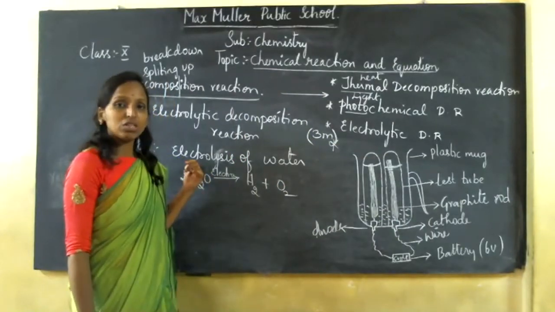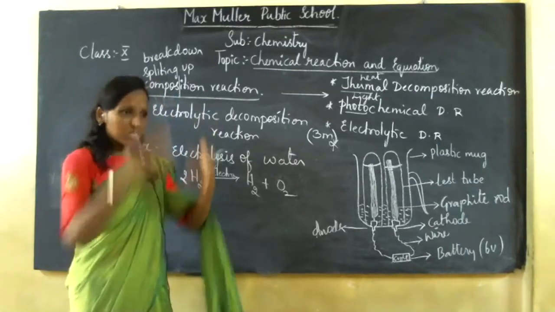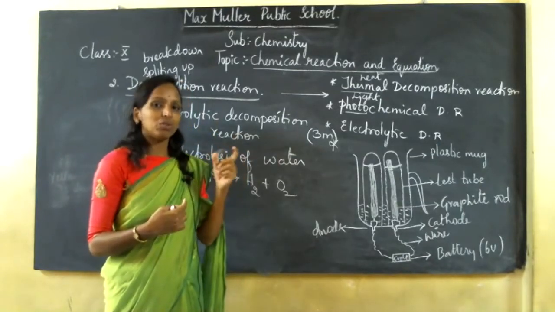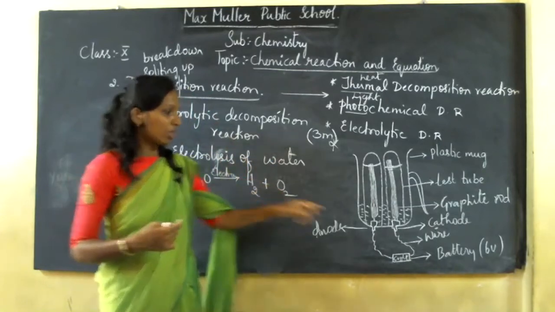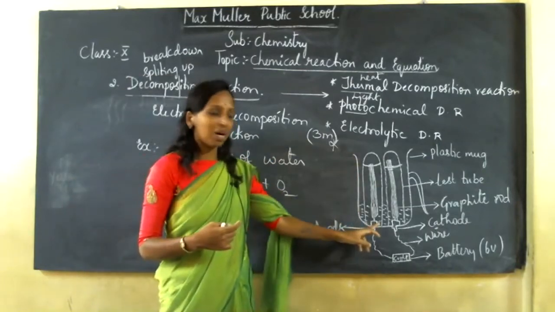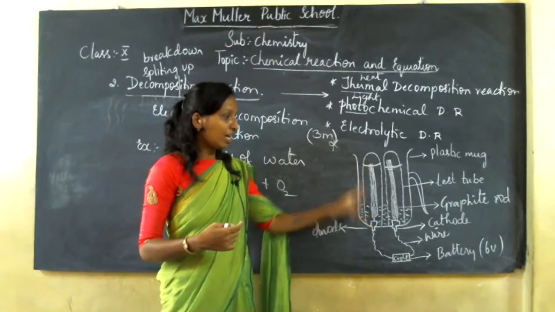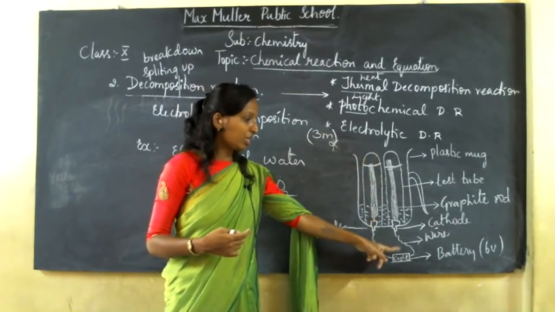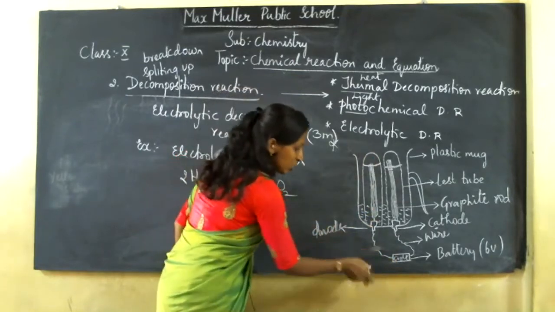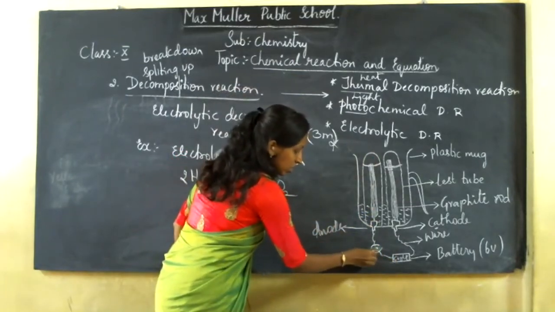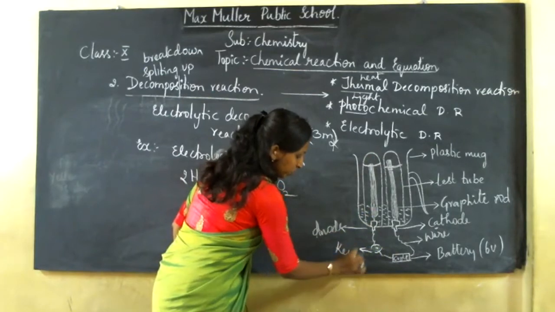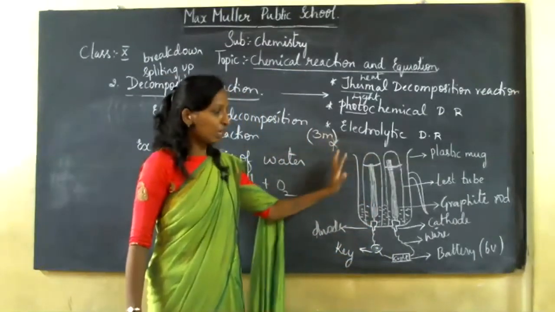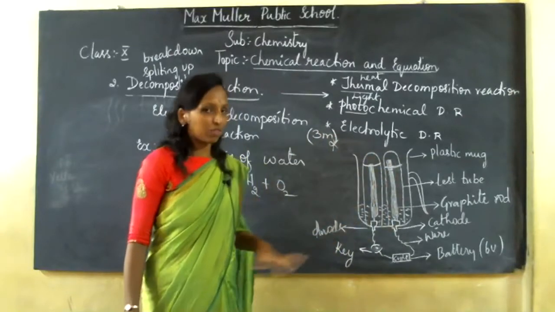So in the electrolysis of water, procedure-wise, I'll tell you what we do experiment-wise. As I told you, you have to write the materials required: a plastic mug, a graphite rod and a test tube, and you have water and wire which is connected to a 6-volt battery. I didn't write switch or key. Okay, so then I'm going to pour. Now, this is all the materials required for the experiment.